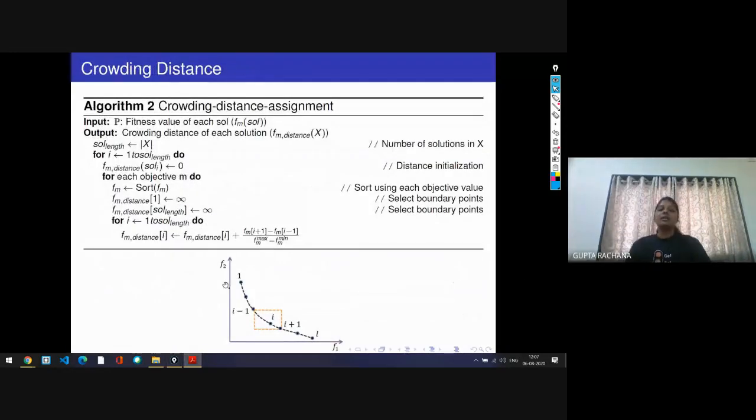So this is the crowding distance principle. We are going to discuss only a simple formula. For example, F1 and F2 are the two objectives, and these are the solutions we obtain. Here we are working on the ith solution.